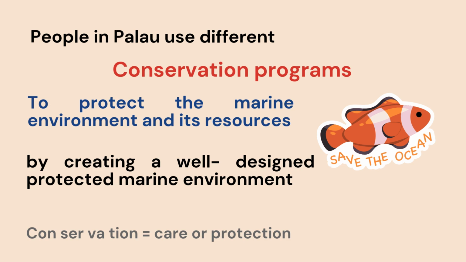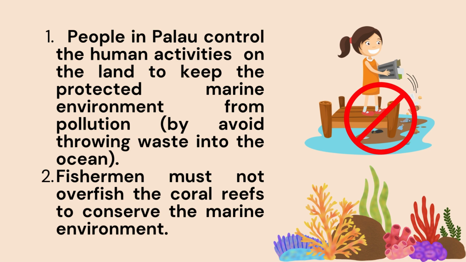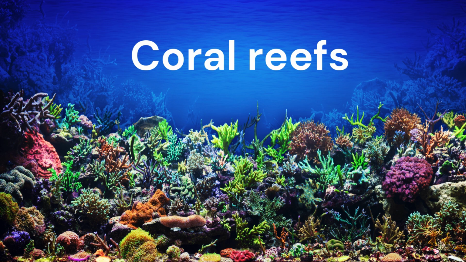And they have rules that people in Palau control the human activities on land to keep the marine environment from pollution. This is by avoiding throwing plastic wastes into the ocean, and also the fishermen must not overfish the coral reefs to conserve the marine environment.